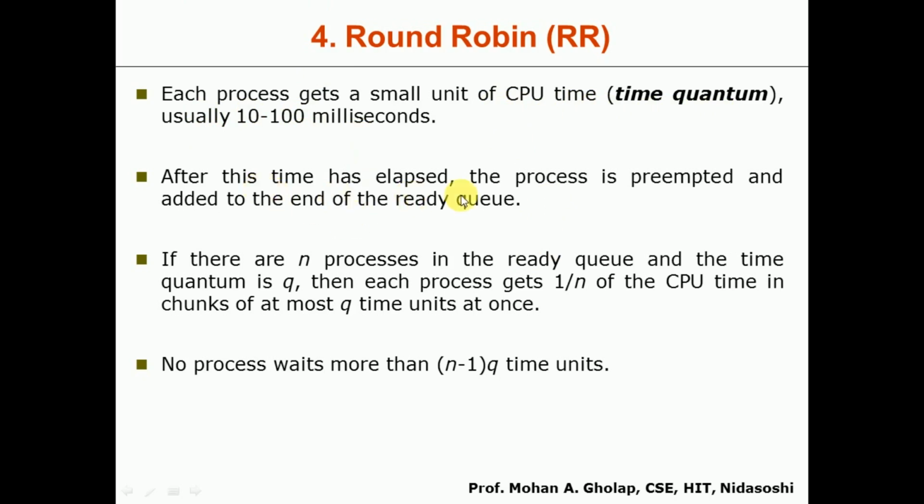After this time has elapsed, the process is preempted and added to the end of the ready queue. If there are n processes in the ready queue and the time quantum is q, then each process gets an equal share of 1/n of the CPU time. So no process waits for more than (n-1) times q time units.